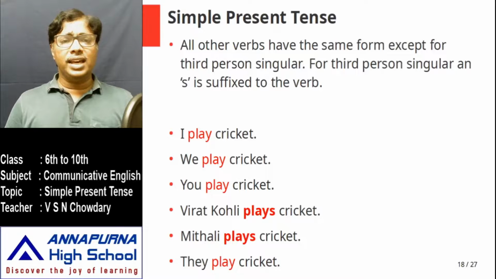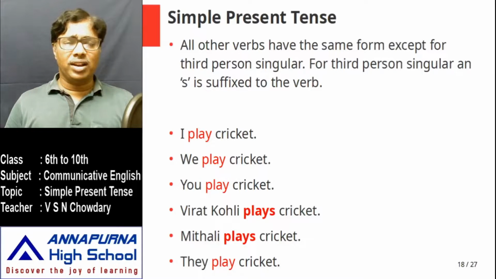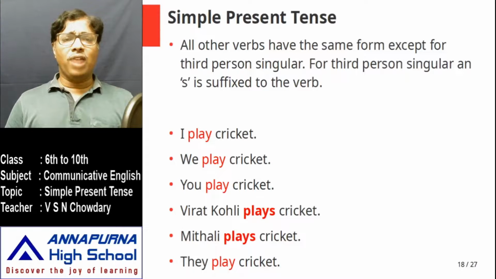But when I say they, that means third person plural, I should not add this s. They play very well. They sing well. Don't say they sings. That is not correct. Only for third person singular, this suffix s. For all other cases, don't disturb the verb. It is the form that you have learned, use it as it is, and only for third person singular, pay attention.